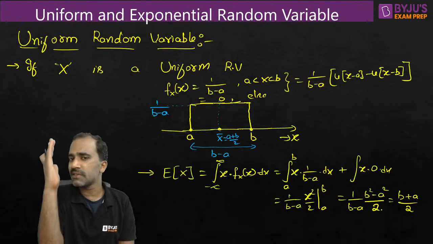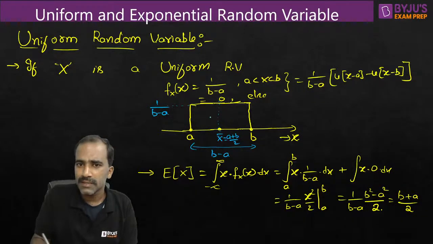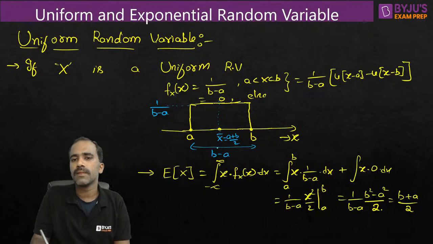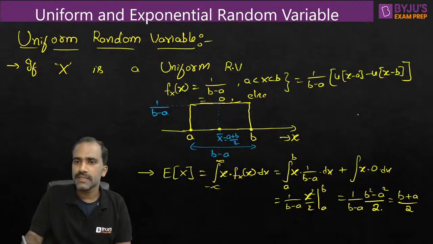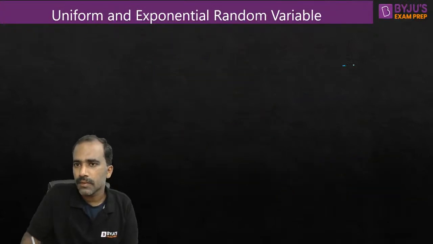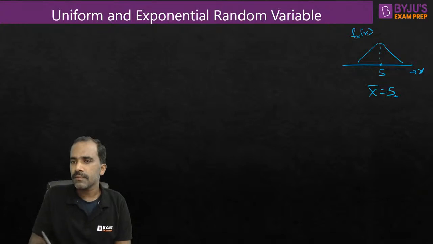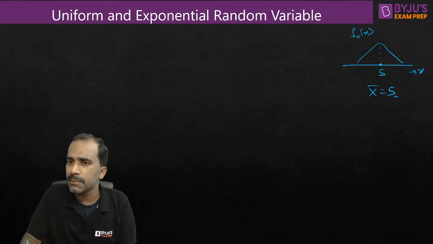Sometimes even symmetry means it is symmetry with respect to the y-axis. See this one? But this is not a symmetry with respect to the y-axis. There is a symmetry with respect to some point. With respect to whatever point the PDF is symmetric, that point is nothing but the mean value. You can take any other shape also. For example, I am saying this represents a PDF, and let's say the point with respect to which it is symmetric is 5. Then you can say that the mean value is 5. If any PDF is having symmetry with respect to some point, that point definitely represents the mean value.